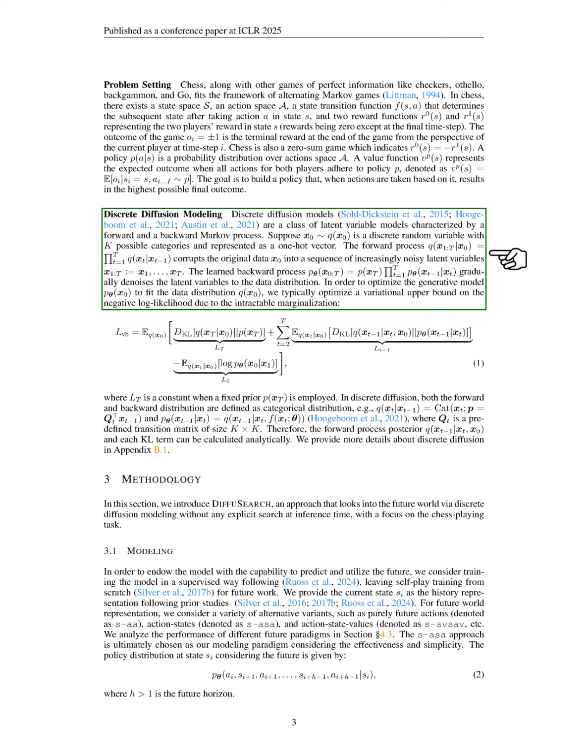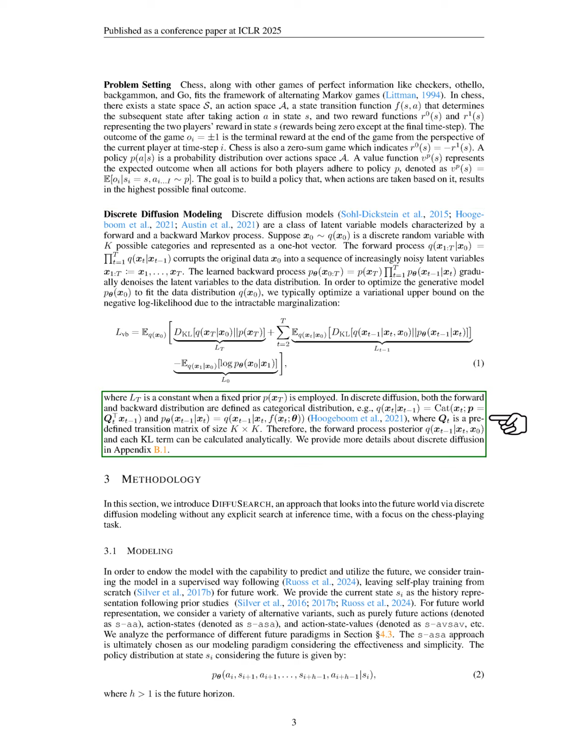To optimize our generative model to match the data distribution, we typically use a variational upper bound on the negative log likelihood, since direct calculations can be complex. In our discrete diffusion approach, both the forward and backward processes are defined as categorical distributions. This allows us to calculate the forward process posterior and each KL term analytically.